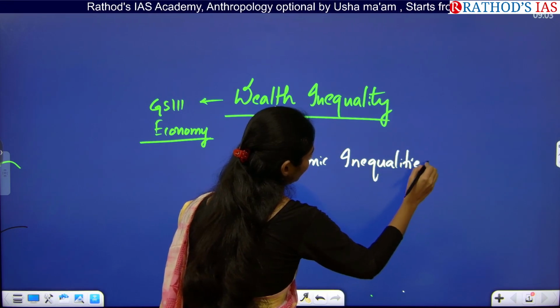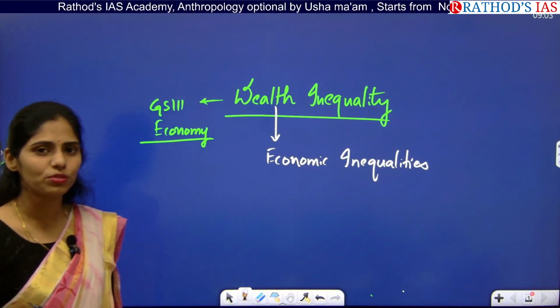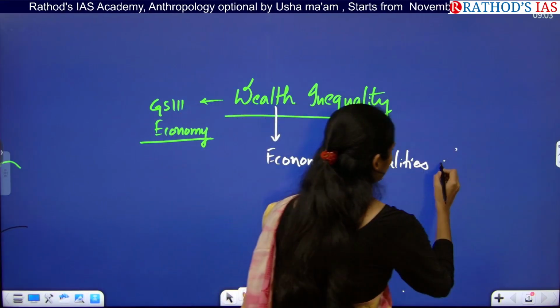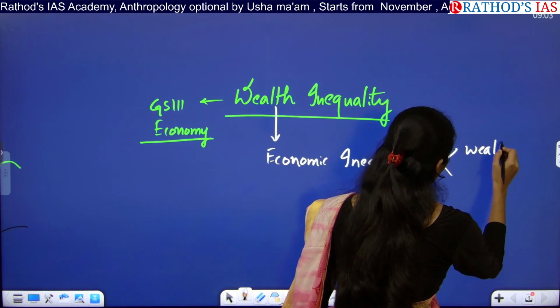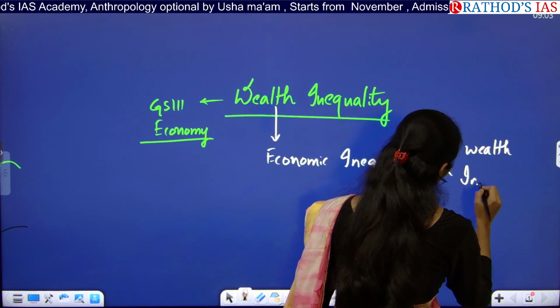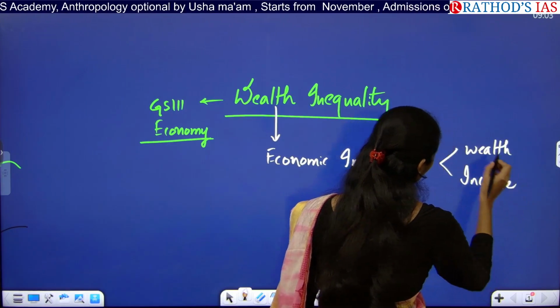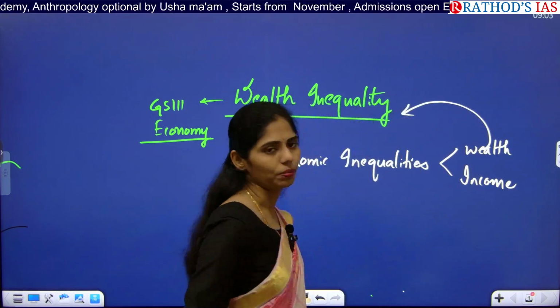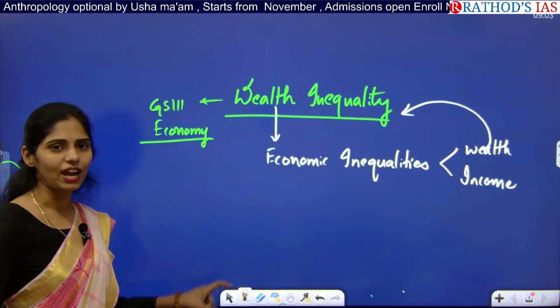So in this economic inequalities, we have two types of inequalities. First one is wealth inequality. Second one is income inequality. So here we will be relating our topic. So what are the dimensions you have to see?